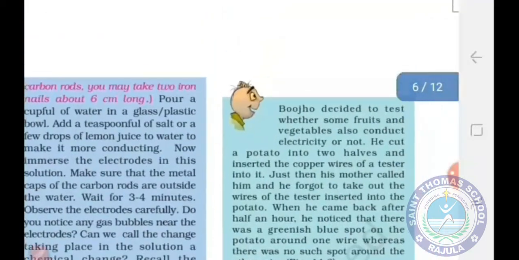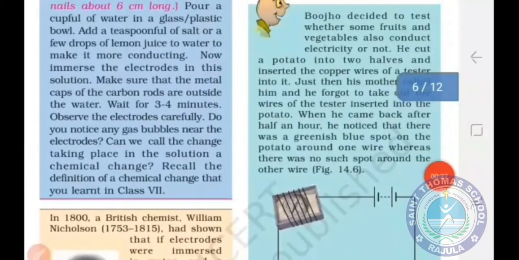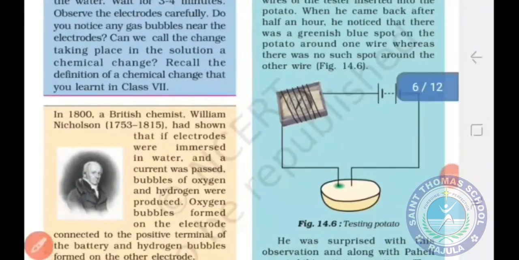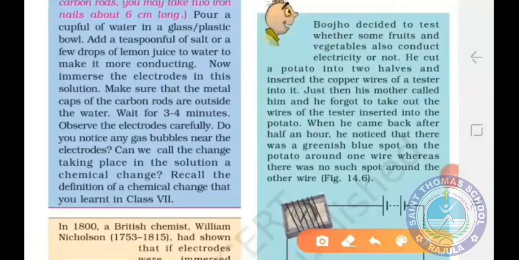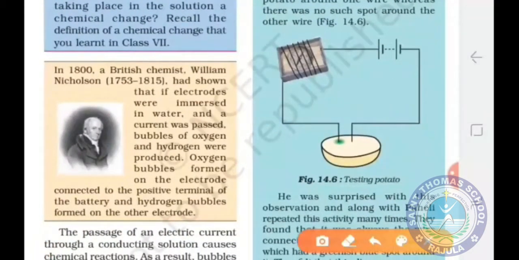Okay. Now, let us see this activity. What happens in this activity? Let us understand with the help of figure 14.6. Students, in this activity, we are going to understand that fruits and vegetables also conduct electricity. Let us do this activity. You have to take one potato and cut it into two halves. Take one piece of the cut potato and insert the free end of the copper wire in the potato. The copper wire which is attached to the positive terminal of the battery is known as anode.